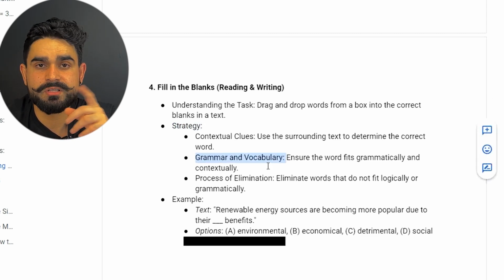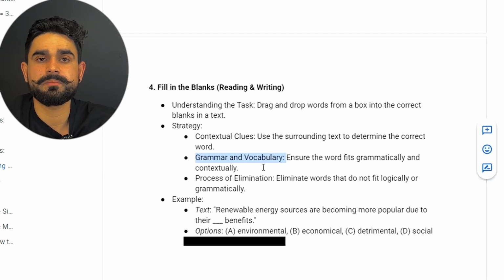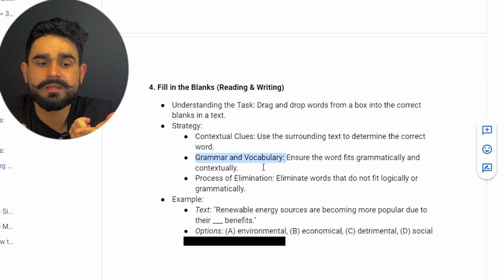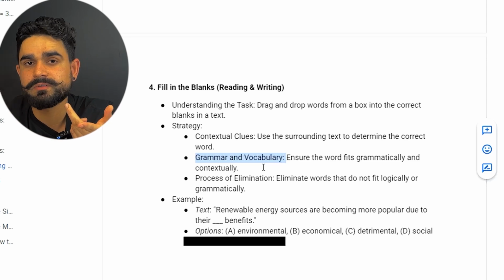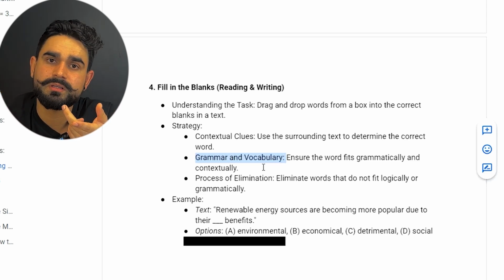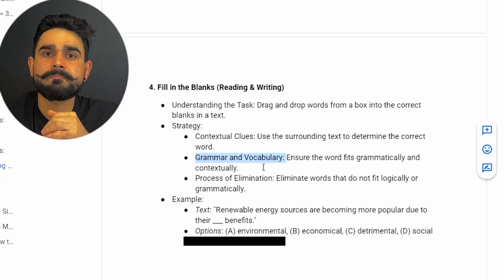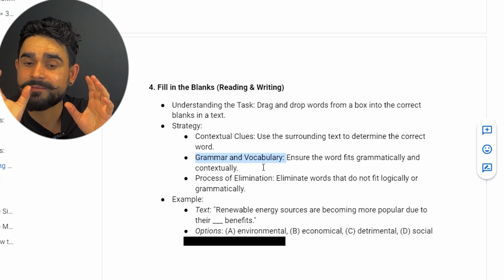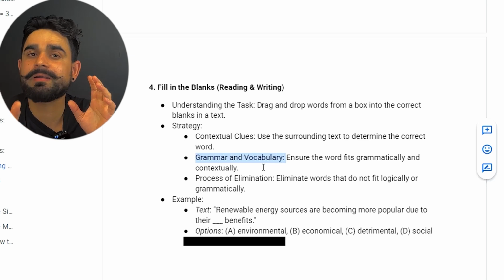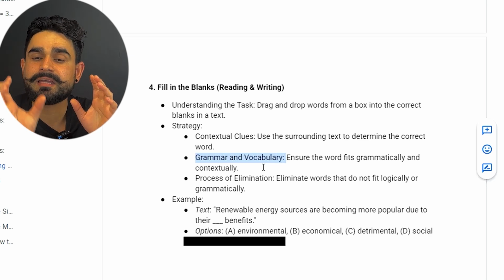What I mean about the grammar, like we did in the past: if there is a noun after the blank, look for the adjective. If there is a verb after the blank, look for the adverb. If there is an and there is a blank after that, look for the vowels, the vowel sound. If that fits perfectly in the blank, then you select that one.